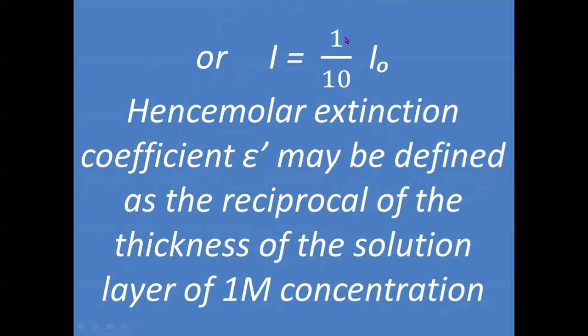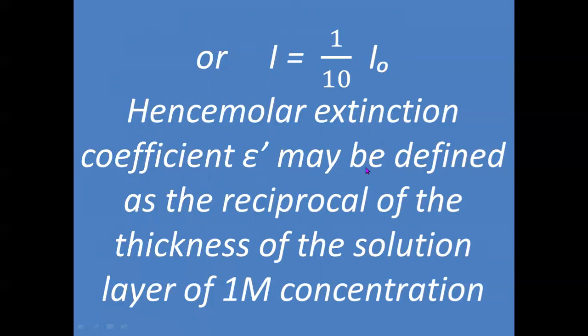Therefore, I is equal to 1 by 10 of the original intensity of light. Means I, that is the intensity of transmitted light, is 1 by 10th of the intensity of incident light. So I and I0 are related like this: I0 will be 10 times the I, means intensity of incident light will be 10 times the intensity of transmitted light, or I is equal to 1 by 10 into I0.